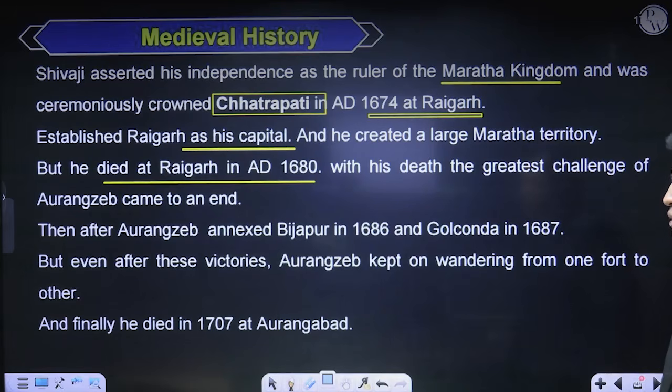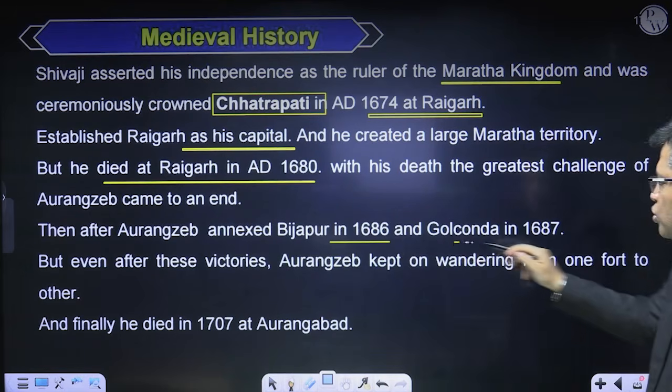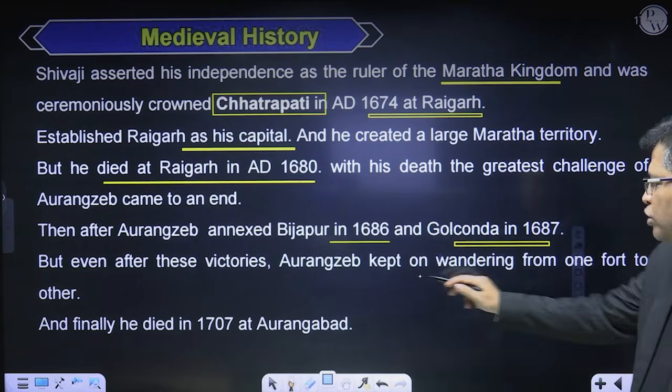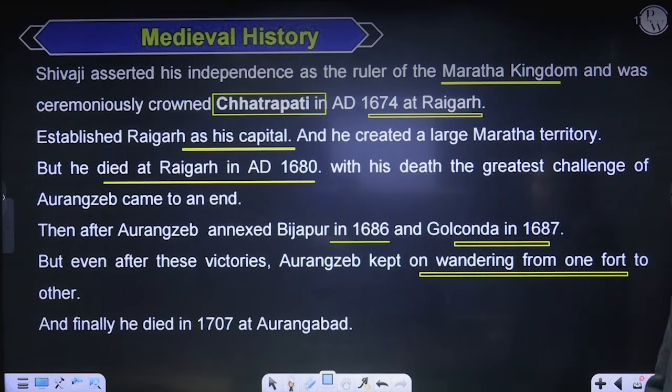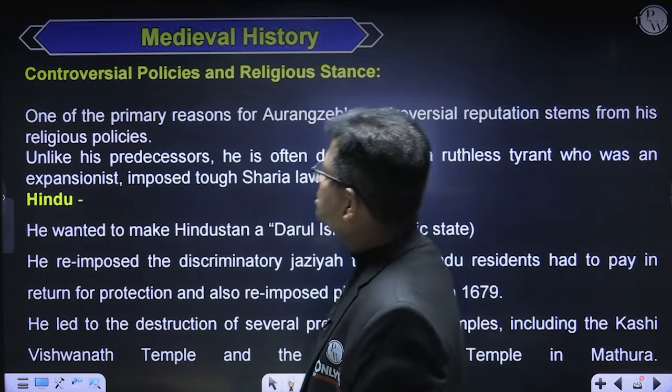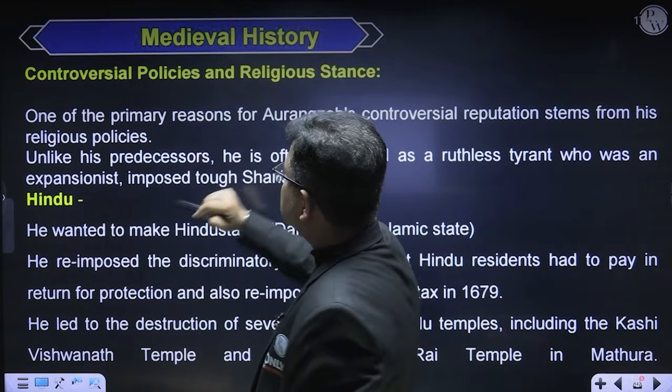Then after, Aurangzeb annexed Bijapur in 1686 and Golconda in 1687. But even after these victories, Aurangzeb kept on wandering from one fort to the other, and finally he died in 1707. There are certain controversial policies and religious stances of Aurangzeb.